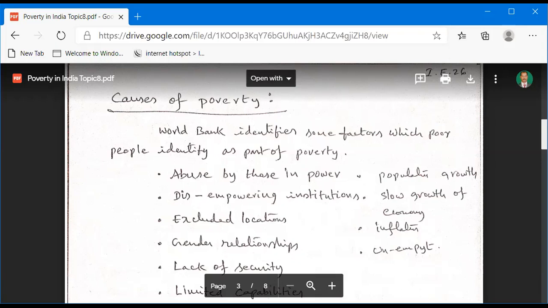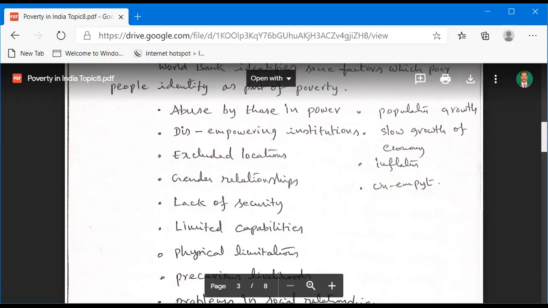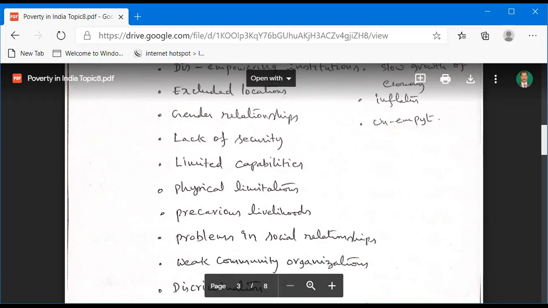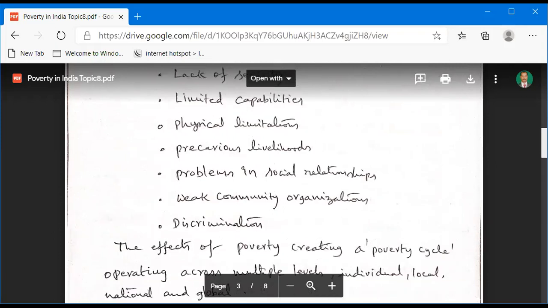And excluded locations and gender relationship, male female partialities, and lack of security, limited capabilities, and physical limitations, precarious livelihoods, problems in social relationships, weak community organizations, and discriminations.